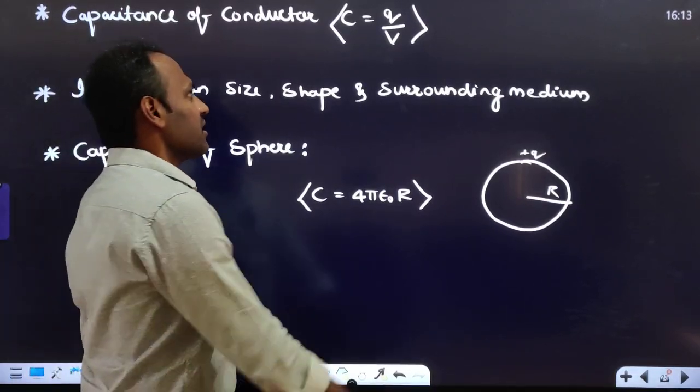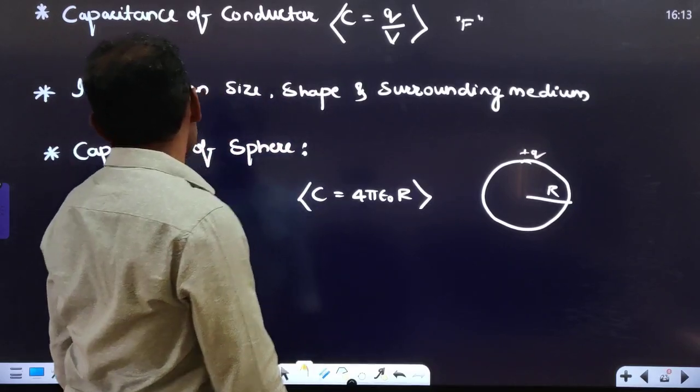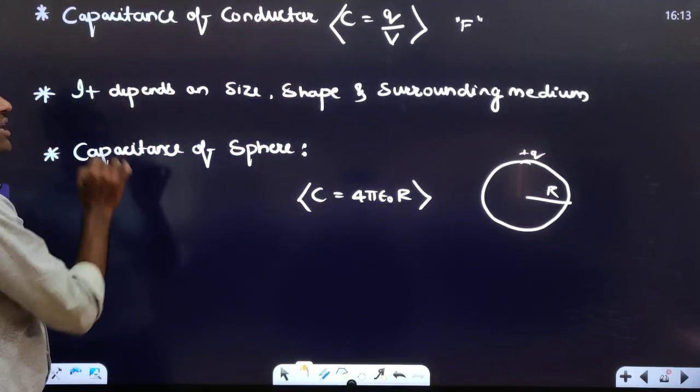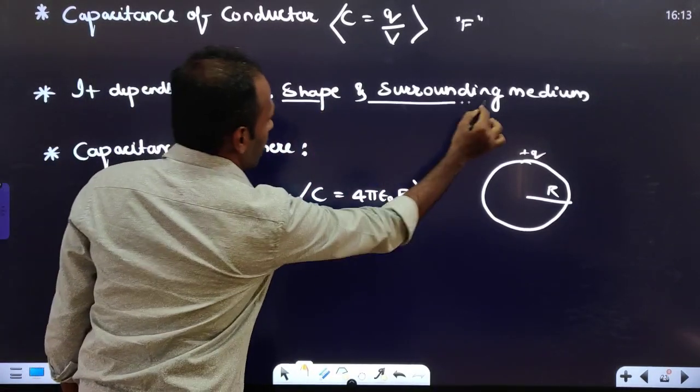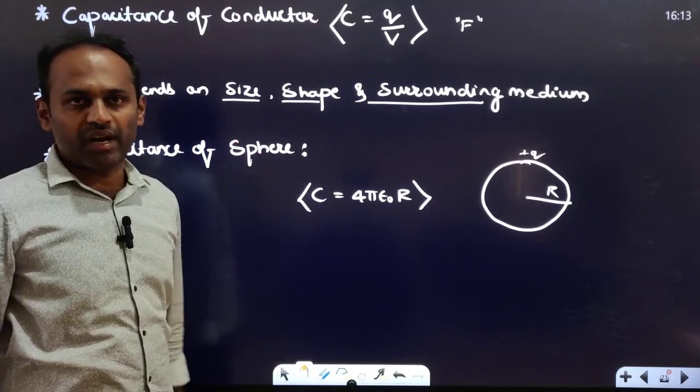And we know very well the SI unit of capacitance is farad, right? Then capacitance of a conductor depends upon size, shape and surrounding medium of that conductor.